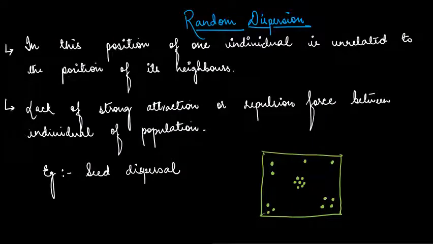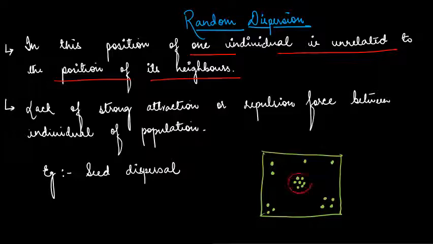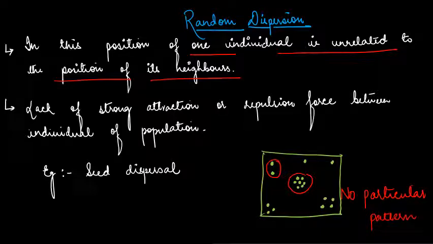Coming to the first, random dispersion. In random dispersion, the position of one individual is unrelated to the position of its neighbor. That means, see here, there is no pattern followed, right? In the middle there are many organisms present, in the corner two organisms, so there is no particular pattern followed. They are randomly distributed in an area.